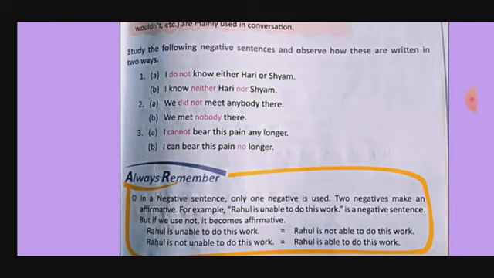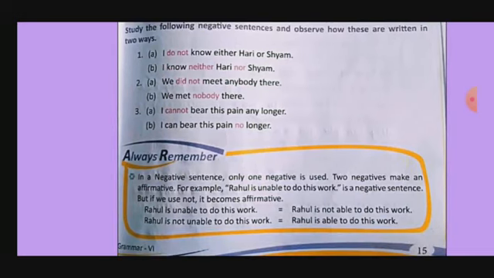Here we didn't change the meaning of the sentence, but we have shown the negation, negative sentences. So in a negative sentence, only one negative is used. Two negatives make an affirmative. For example, Rahul is unable to do his work. It is a negative. But if we use not, it becomes affirmative. Understood? Rahul is not able to do this work. Got it? Rahul is not unable to do this work. It means Rahul is able to do this work.